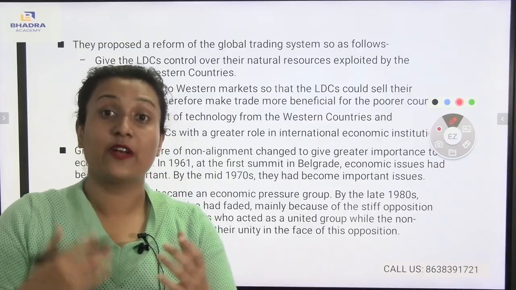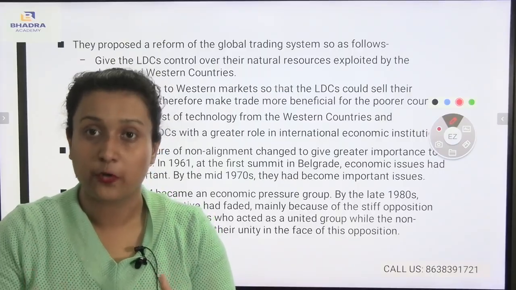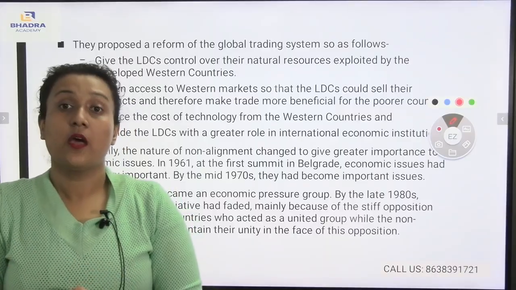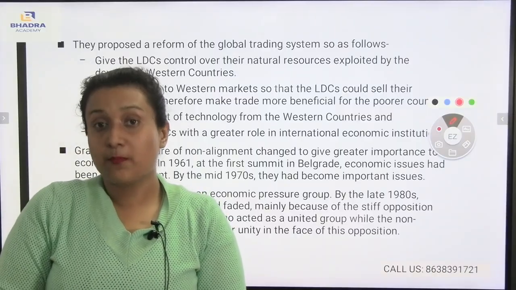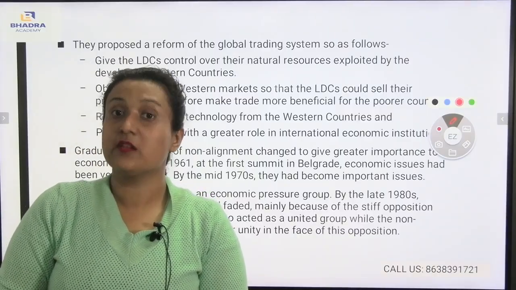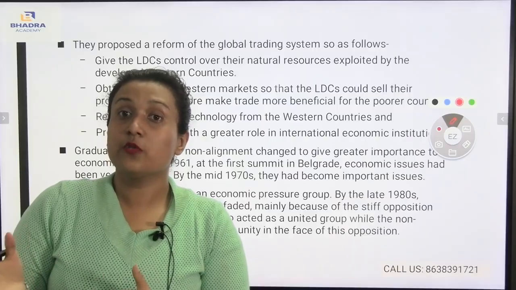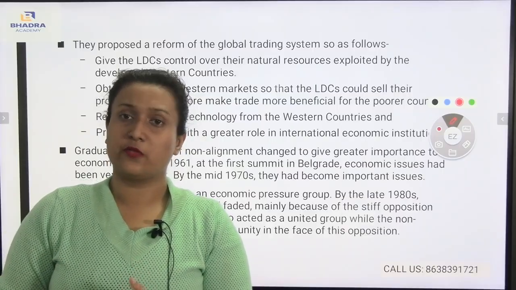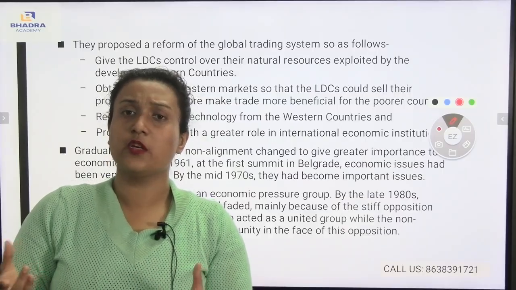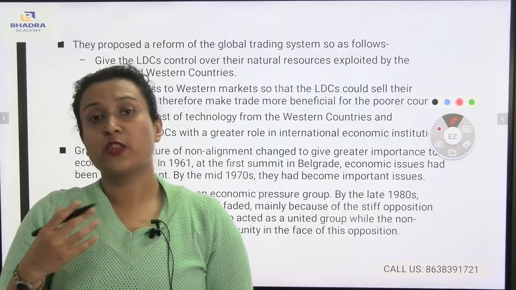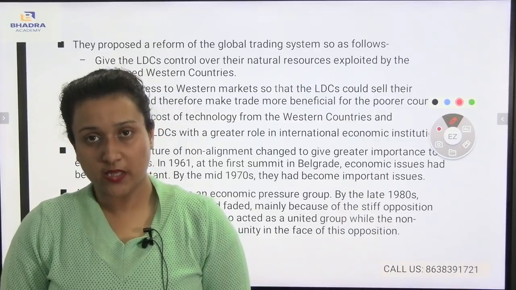But afterwards, when the non-aligned movement was coming into power and started discussing the economic importance of a particular country, the new international economic order faded due to the stiff opposition from the other countries. During that time, there was no use of the new international economic order because the NAM was taking many more decisions regarding economic improvement.